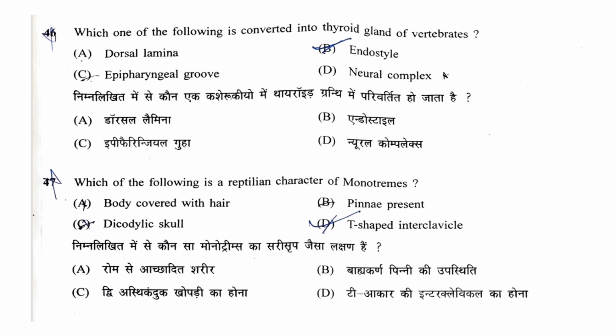A. Dorsal lamina, B. Endostyle, C. Epipharyngeal groove, or D. Neural complex. Correct answer is B. Endostyle. Which of the following is the reptilian character of monotremes? Body covered with hair, pinnae present, dicondylic skull, or the T-shaped interclavicle. So answer is D. T-shaped interclavicle.